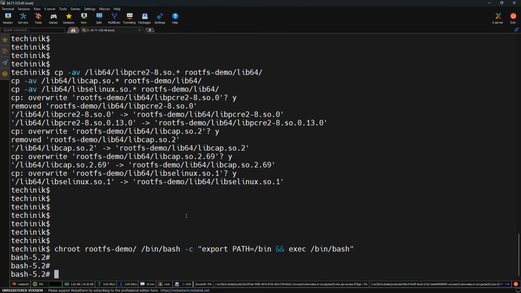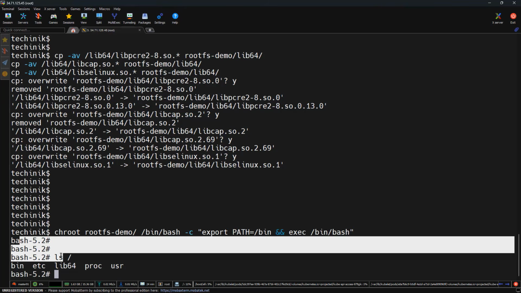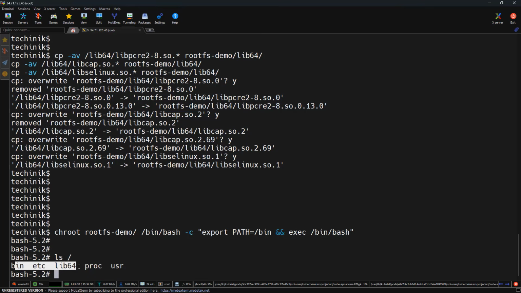So now again we are in the custom root file system, and if I run ls /, now it worked, not because of the chroot, but because the file system is complete and it has all the dependencies of ls and bash. Bash was already working because we had copied all its dependencies, but ls was having some issues. So we fixed it by manually copying those files to the lib64 directory of our custom root file system.